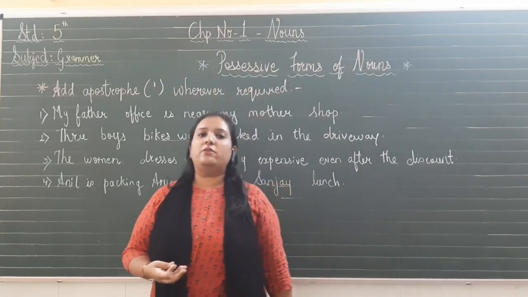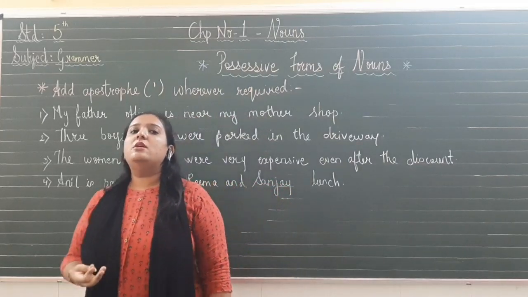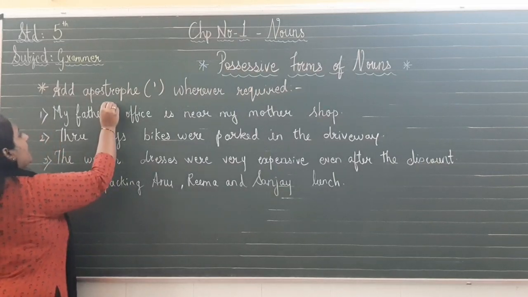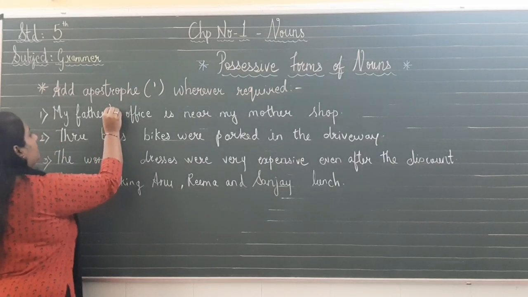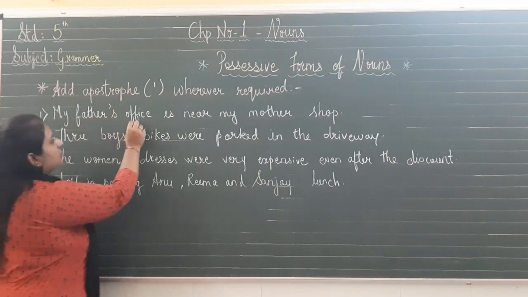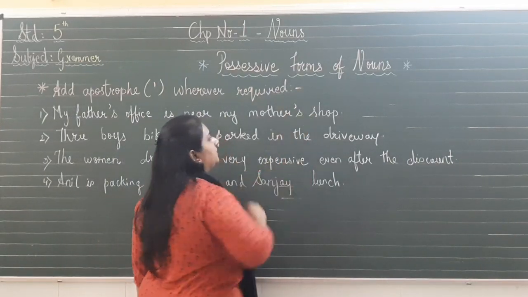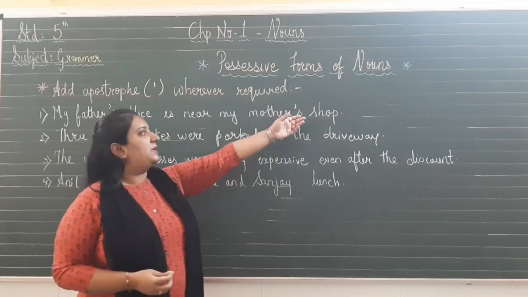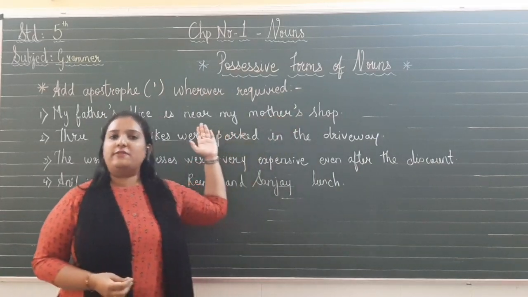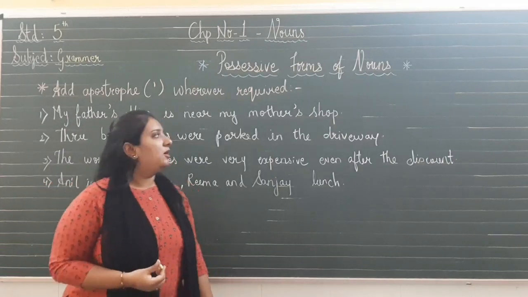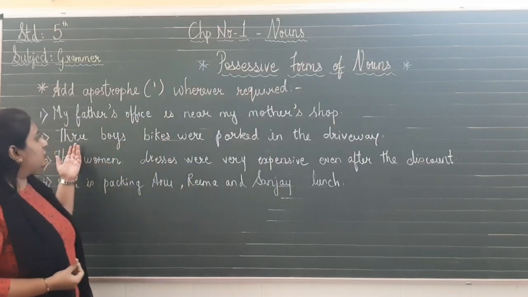Where the noun is singular, what will we do? We add apostrophe and s. So where will we add the apostrophe and s? After the noun. Apostrophe and s. My father's office is near my mother's shop. Okay? Whose shop it is? My mother's shop. Whose office? My father's office. So here you are showing the belonging. Okay. Let us look at the second question.